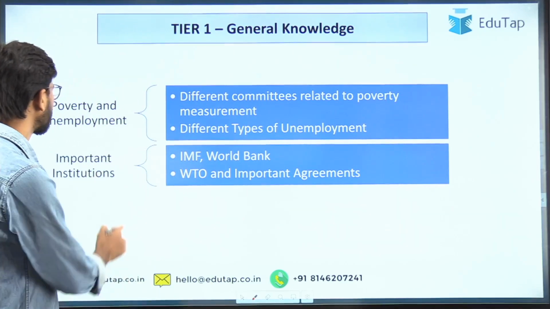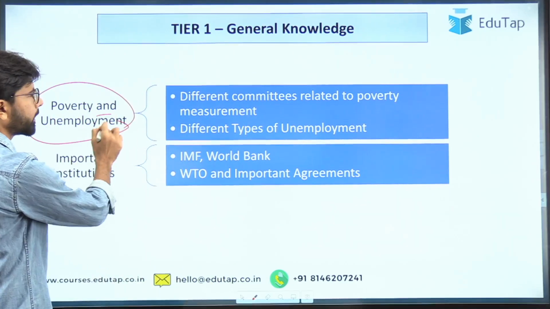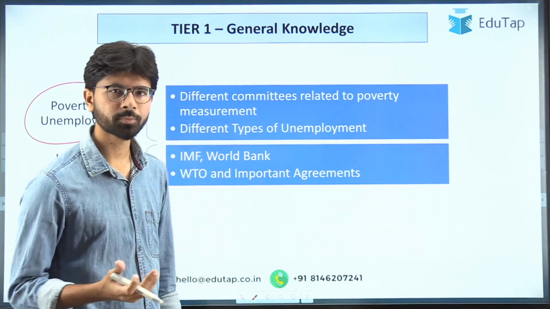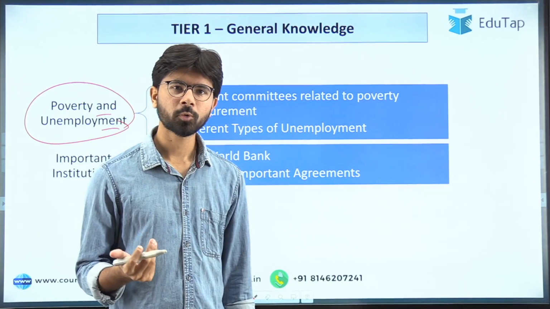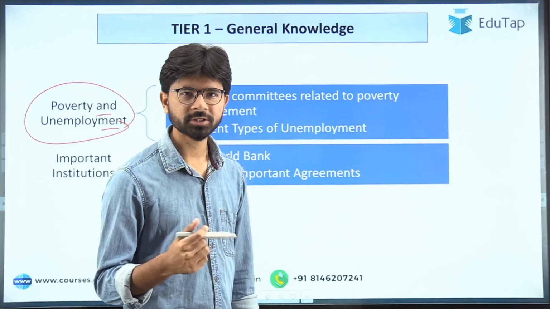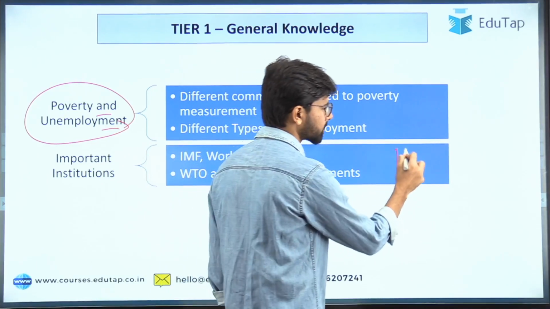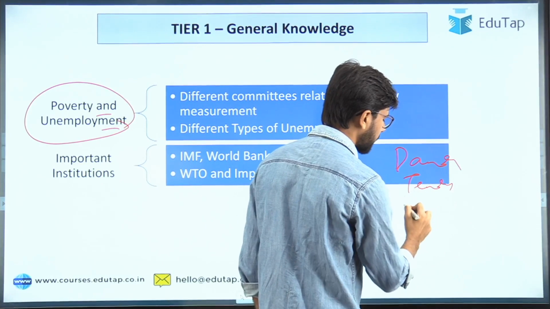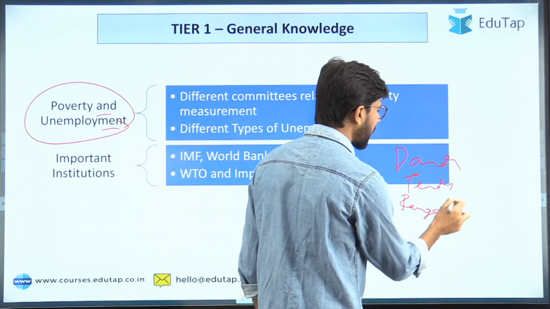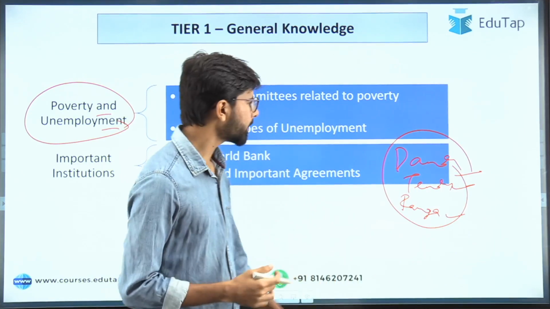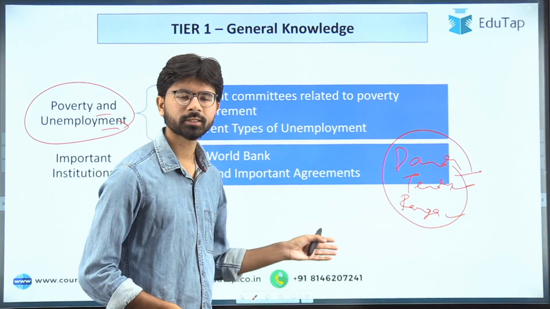Now, talking about another topic, that is poverty and employment. Once India attained independence, India was a poor country. But how do you measure poverty? The Planning Commission had constituted various committees to measure poverty, like the Dandekar and Rath Committee, the famous Tendulkar Committee, and the Rangarajan Committee. You have to know these committees and the different measures, and these are the kind of questions that are usually asked in the examination.